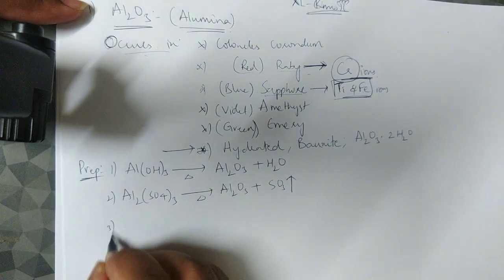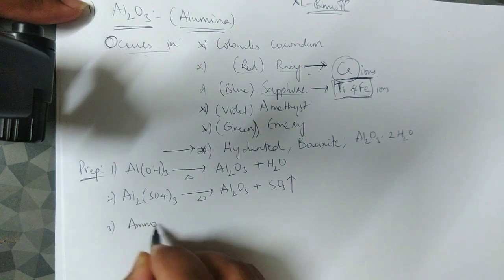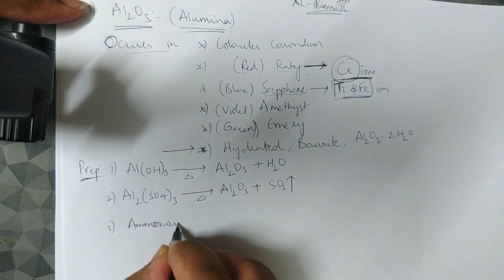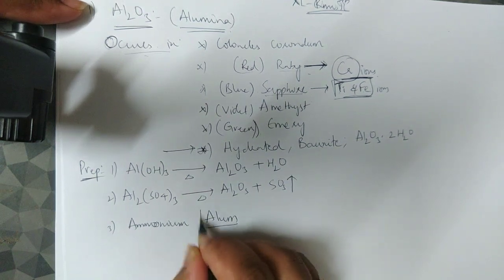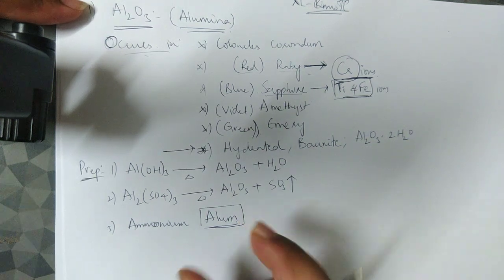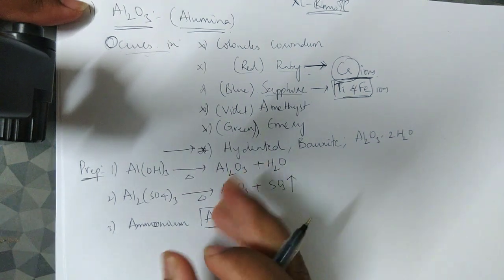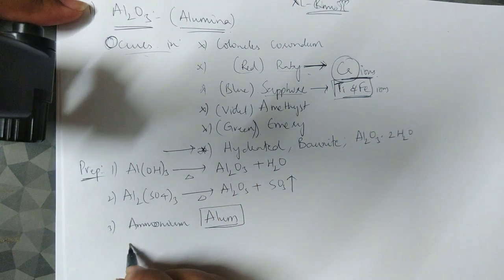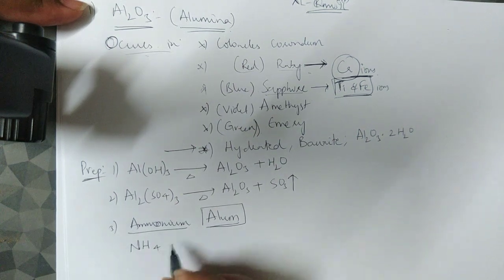Apart from this, we can also use alum, in fact ammonium alum. Once upon a time, alum referred only to the sulfates of potassium and aluminium, but later, after many sulfates of other metals were discovered, the term was accepted for all of them.